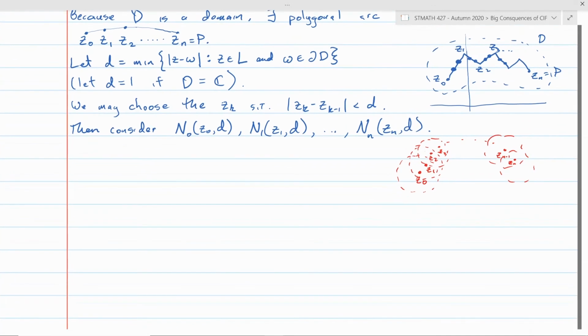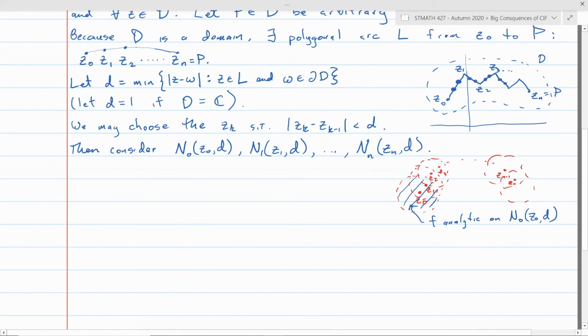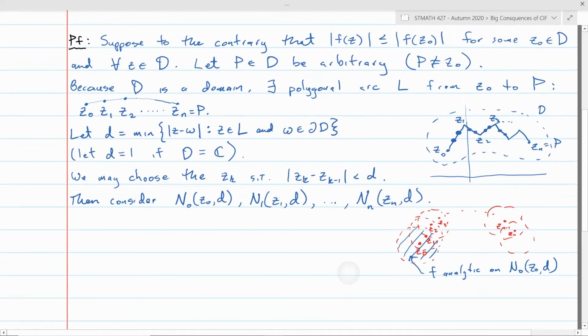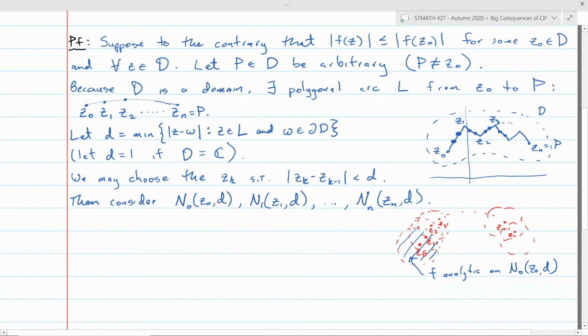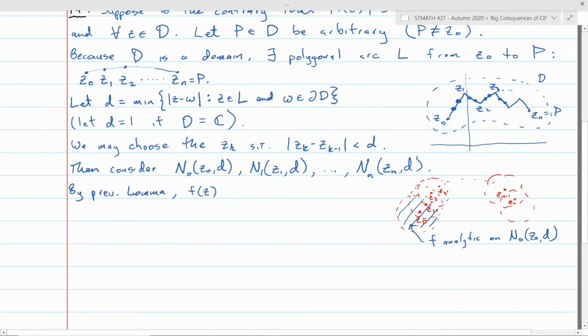The reason for this is that if you consider this first neighborhood around z naught, your function f is analytic there, and the previous lemma says that if your function f is analytic there and it's bounded, and we did assume that our function was bounded on this whole domain, then it would be bounded by the magnitude of f of z naught. So by the previous lemma, f of z would have to equal f of z naught for every z in this first neighborhood. But remember, z1 is in that first disk. So that tells you f of z naught equals f of z1.